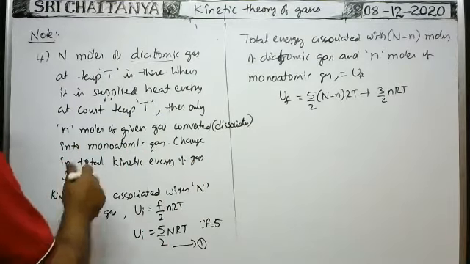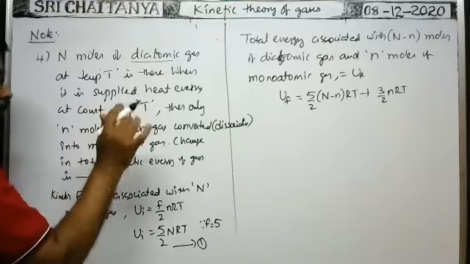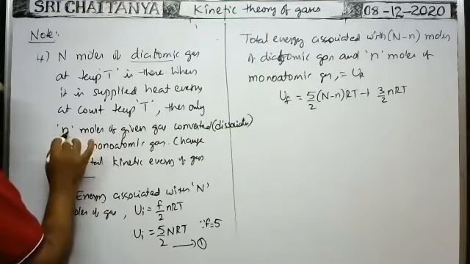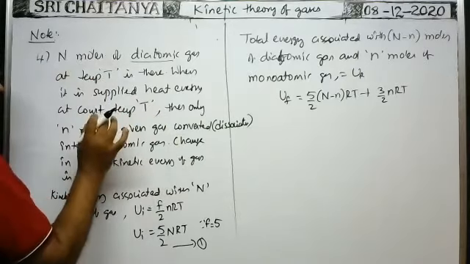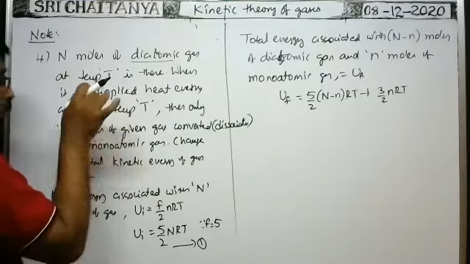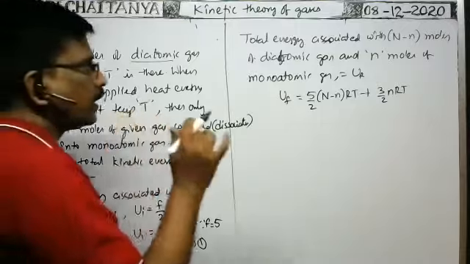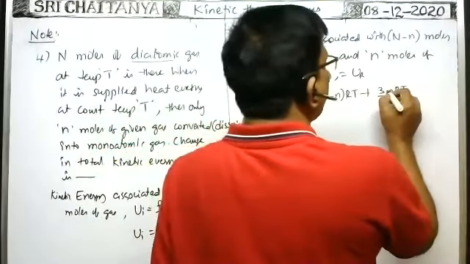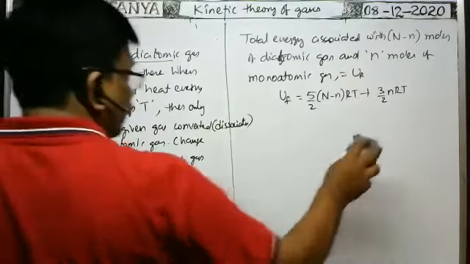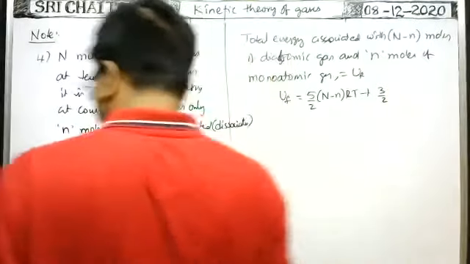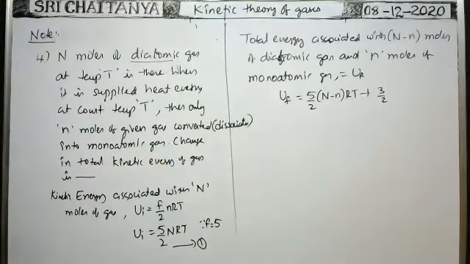But here, the point about n moles is very important. When n moles of diatomic gas are converted into monatomic gas, how many moles of monatomic gas are there? 2n moles of monatomic gas are there. That is the turning point here, and the point to be remembered.